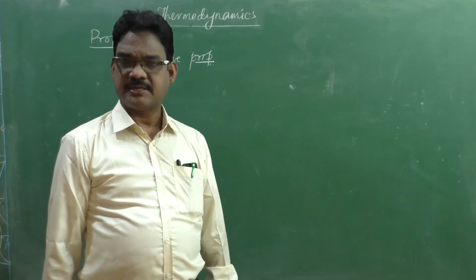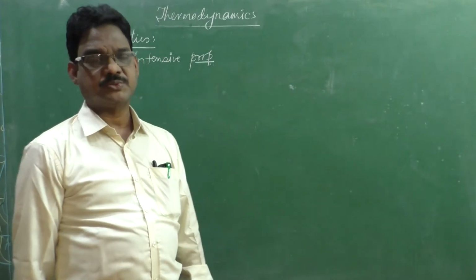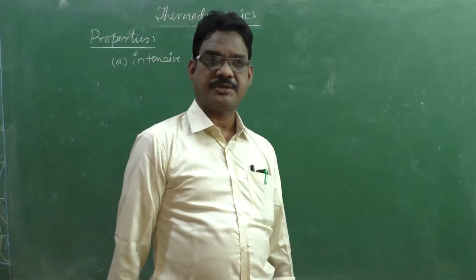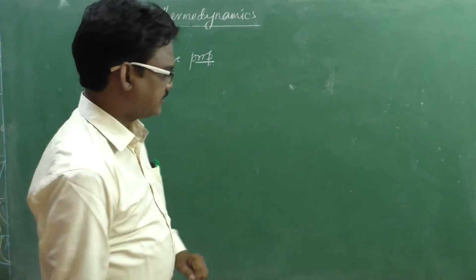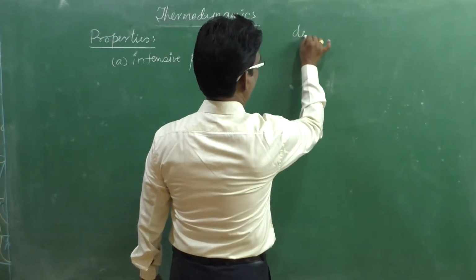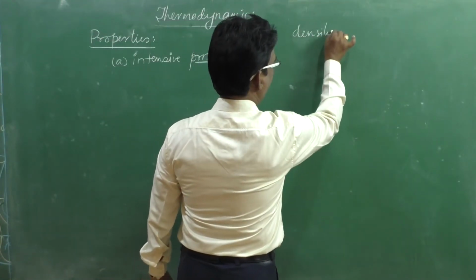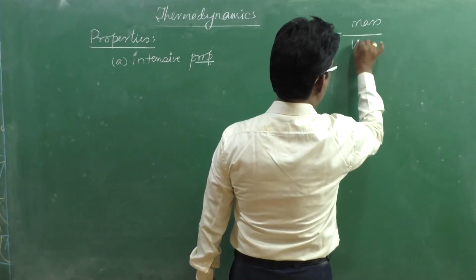And if you consider density, generally this question is asked in interviews and many competitive tests also. Density is equal to mass by volume.